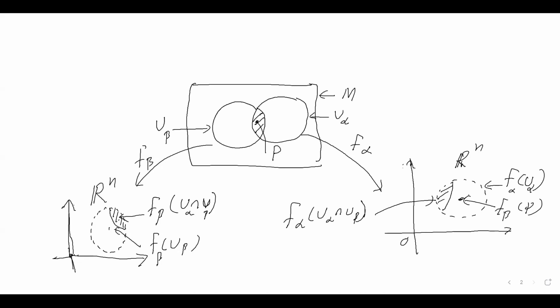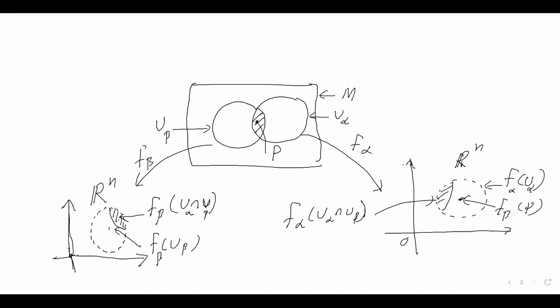This is a new one, going from F alpha of U alpha intersection U beta to F beta of U alpha intersection U beta, where this is how we define the homeomorphism F alpha beta. So this will be F beta circle F alpha inverse.